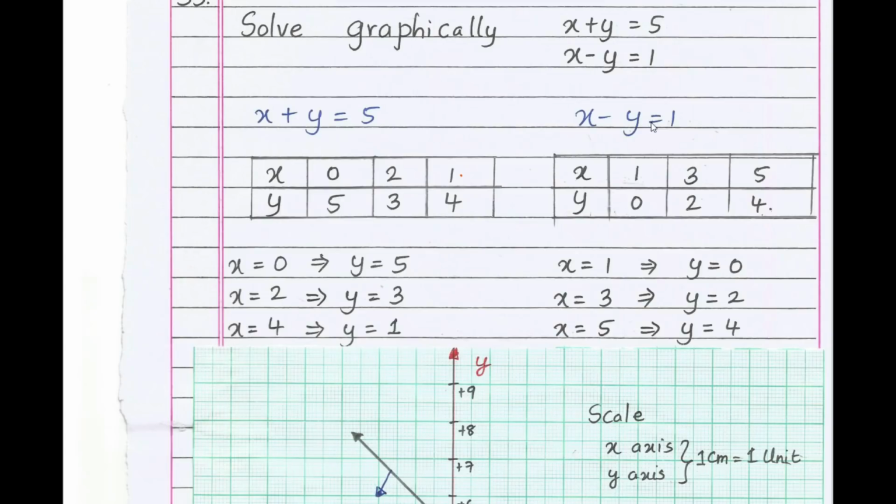In the same way, the second line is x minus y equals 1. When x equals 1, y is 0. When x equals 3, 3 minus y equals 1, minus y equals minus 2, so y equals 2. When x equals 5, we get y equals 4.